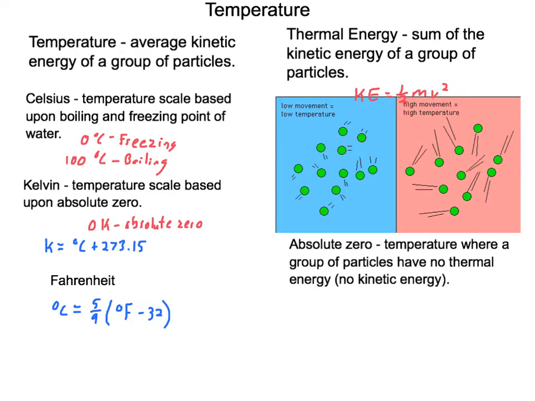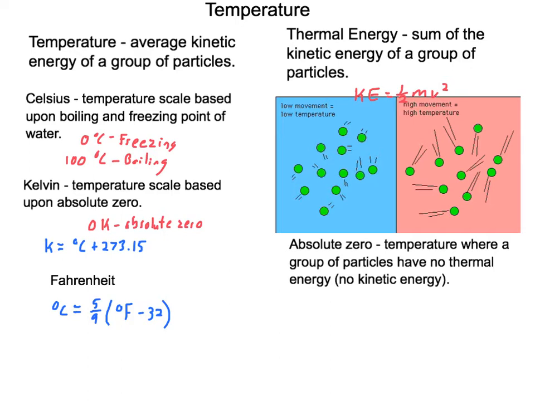Now this is in contrast to thermal energy, which is the sum of the kinetic energy of a group of particles. So for a greater thermal energy, units of joules, you can either have particles moving faster, or you could have more particles because you're going to add all the kinetic energy up.